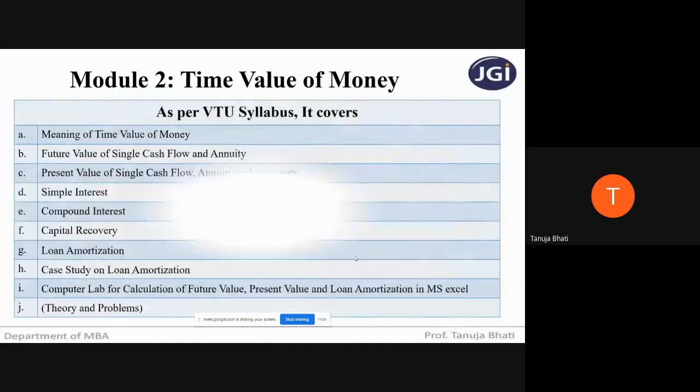Module number 2, as per the syllabus, covers the meaning of time value of money, future value of single cash flow and annuity, present value of single cash flow, annuity and perpetuity, simple interest, compound interest, capital recovery, loan amortization, and a case study on loan amortization. You also have a computer lab for calculation of future value, present value, and loan amortization in MS Excel. This particular module is a combination of theory as well as problems. So let us move ahead.